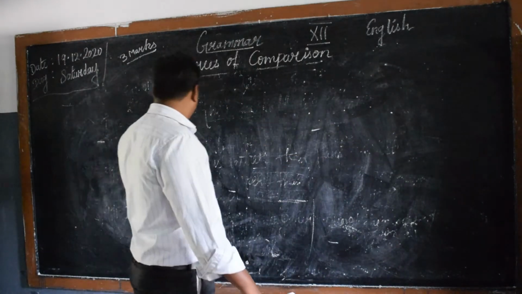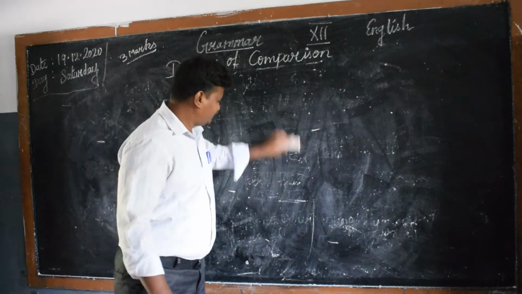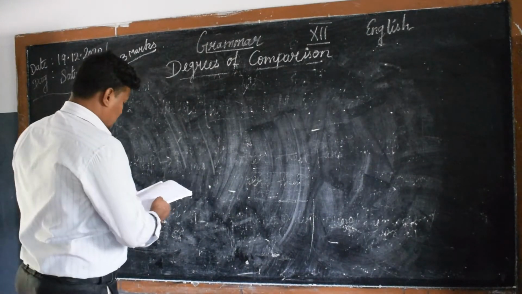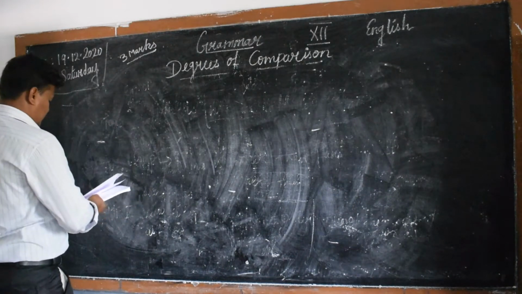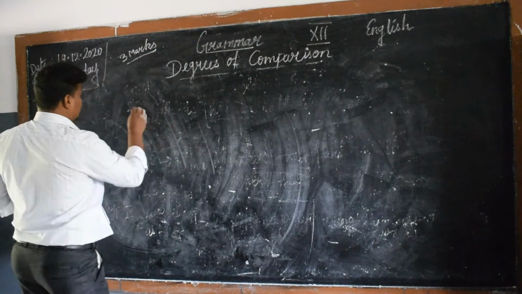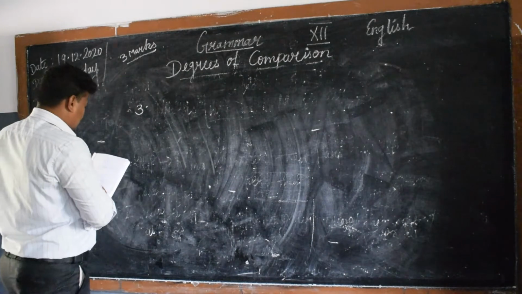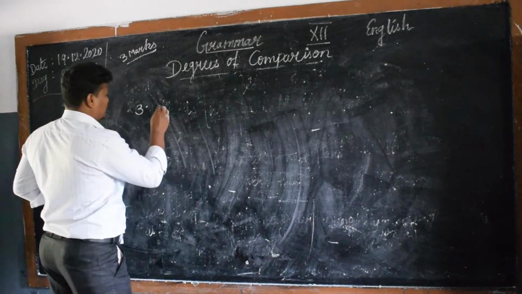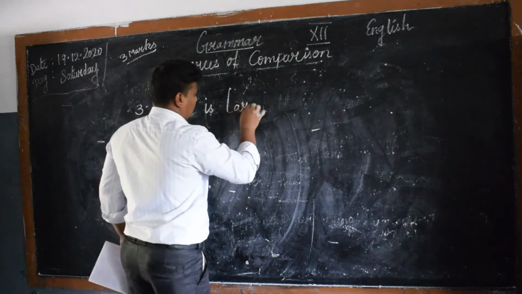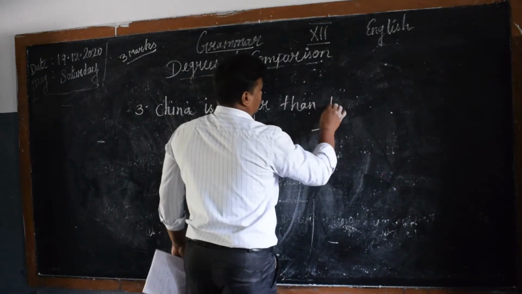Third example for type 1. China is larger than India.